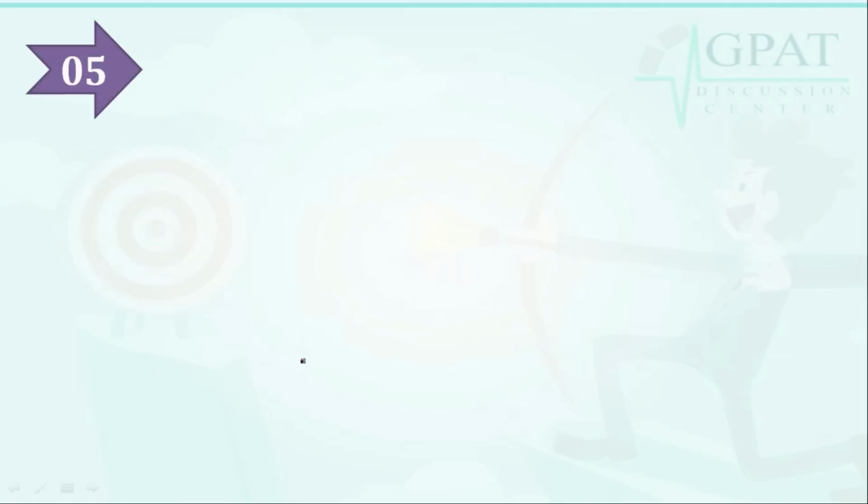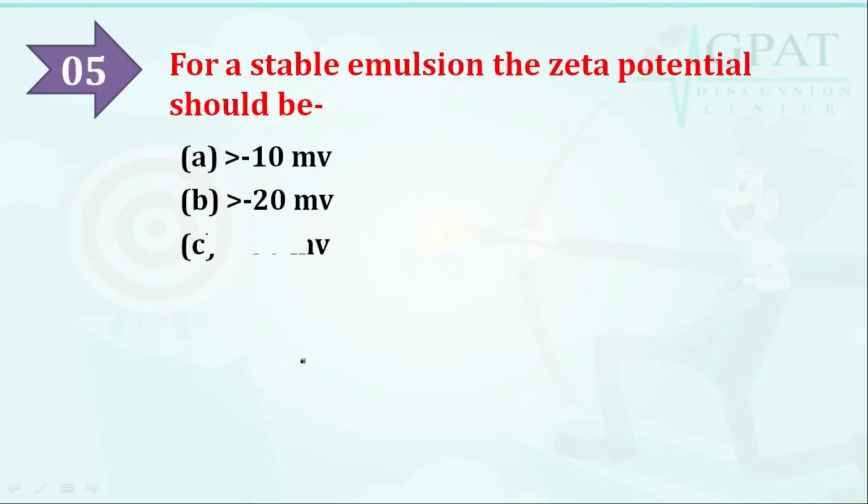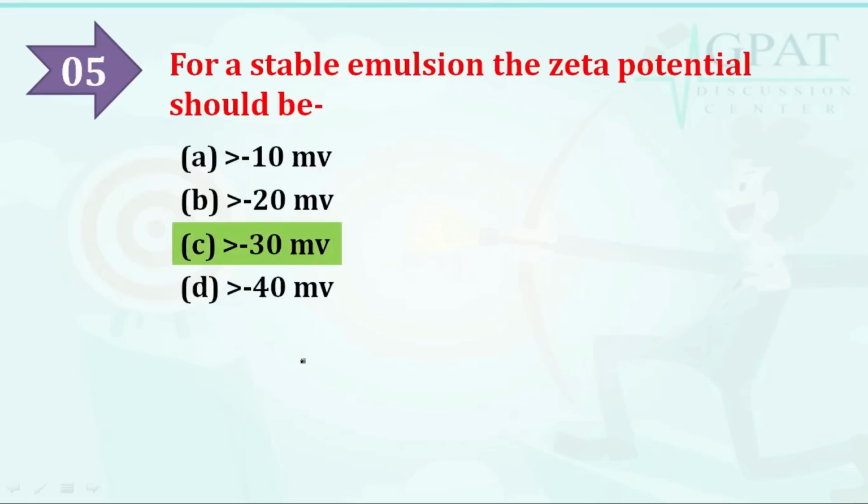Moving on to the next question: for a stable emulsion, the zeta potential should be. Option A is minus 10 mV, option B is greater than minus 20 mV, option C is greater than minus 30 mV, option D is greater than minus 40 mV. So for a stable emulsion, the zeta potential should be greater than minus 30 mV.